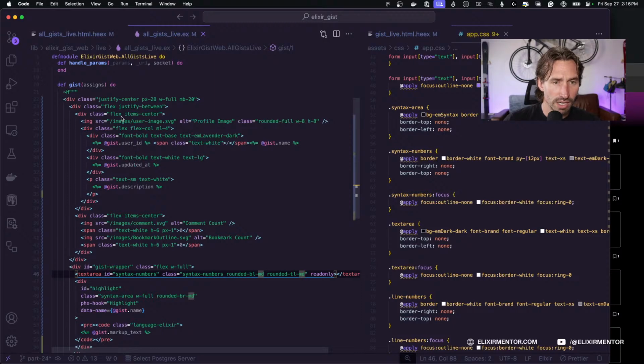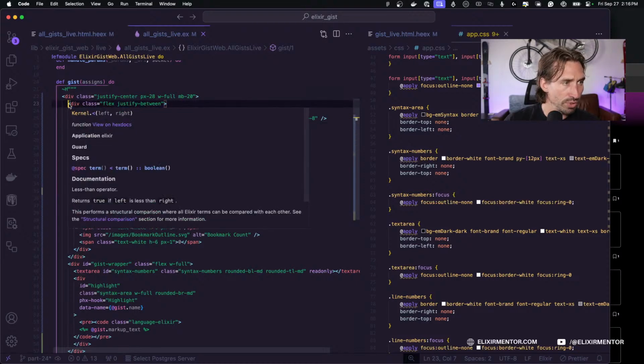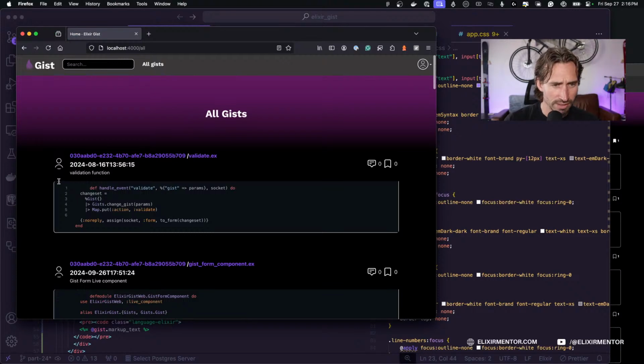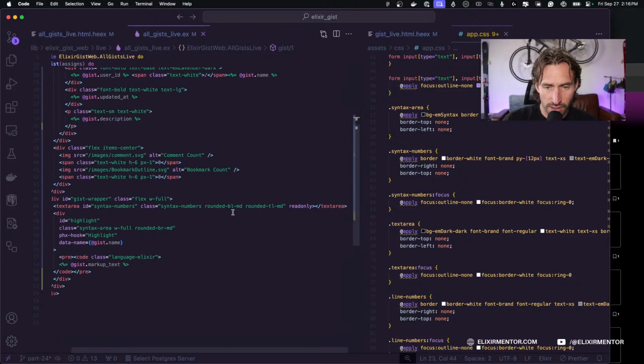So let's see, we have our justify between, this is where we want margin on the bottom, margin bottom 4, and now that should, okay, yep, so that moves this down. And now to figure out how to get our outline showing, back to our code.